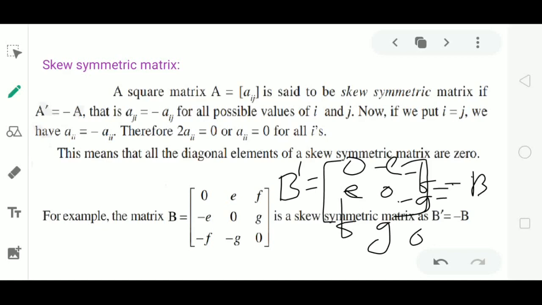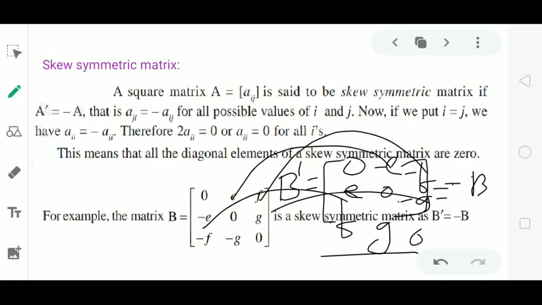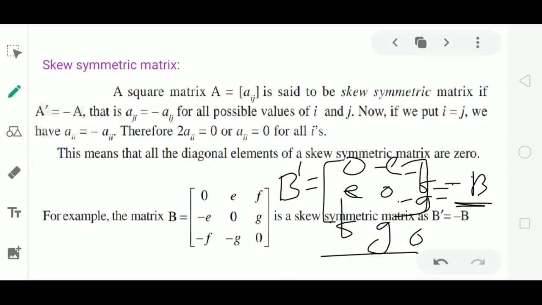Or also compare the elements directly. In place of E we have minus E, in place of minus F we have plus F, in place of E we have minus E, in place of G we have minus G. So just the sign is changing in this matrix B dash. So we say it is equal to minus of B. This is an example of a skew symmetric matrix.